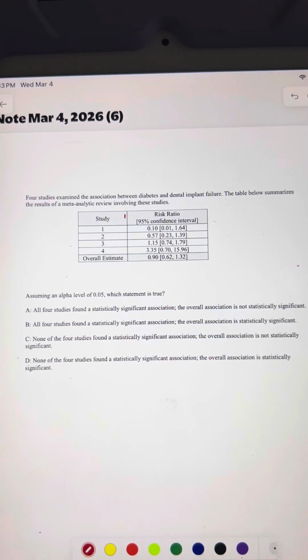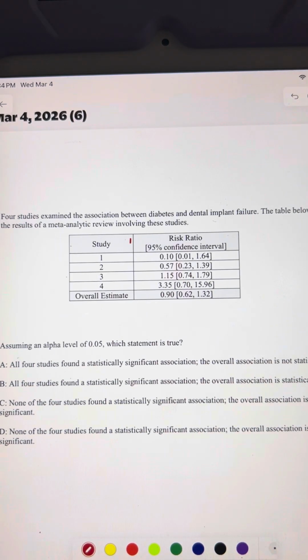Hello everyone, so let's do one important concept, that is confidence interval in biostatistics. So let's read the question. The four studies examine the association between diabetes and dental implants. The table below summarizes the result of the meta-analytic review involving these studies. So we are given the four studies, and on this side they have given the risk ratio and the 95% confidence interval, and in all these we can see there is 1, so 1 is there.